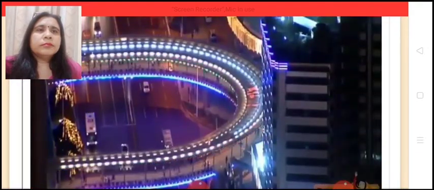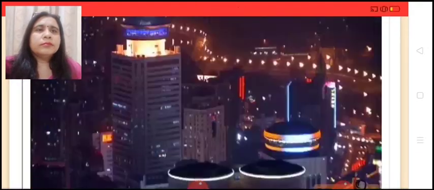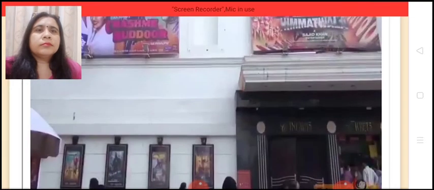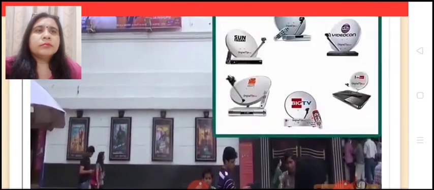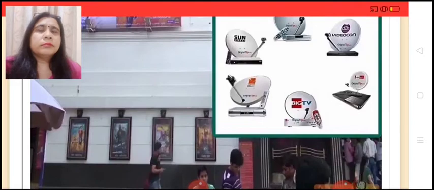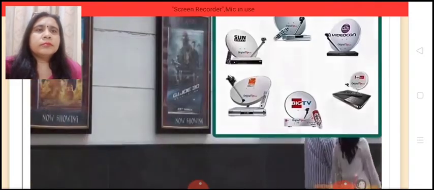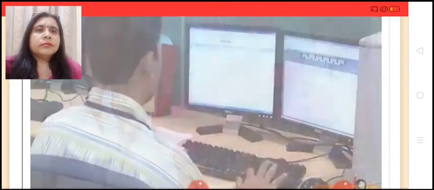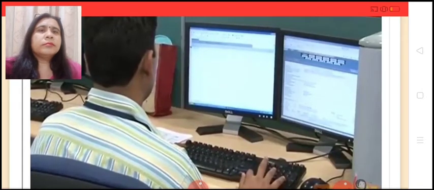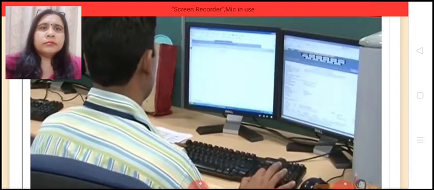Let us see some of the effects of technological changes on business. Introduction of digital or cable television and DVDs have adversely affected the demand of cinemas. Newer versions of computers and laptops have resulted in the obsolescence of earlier technologies.